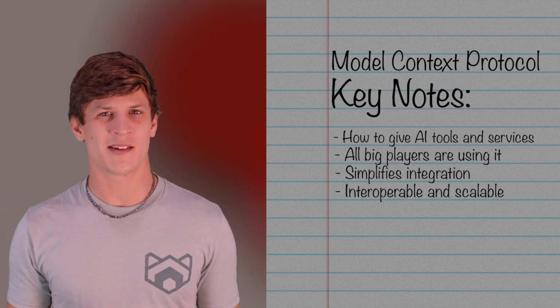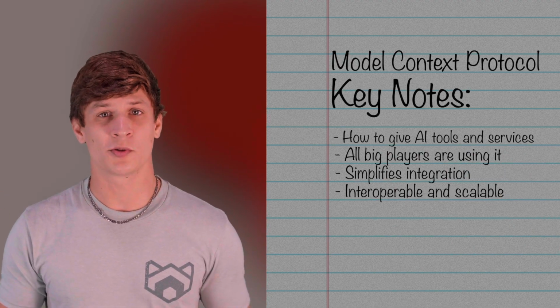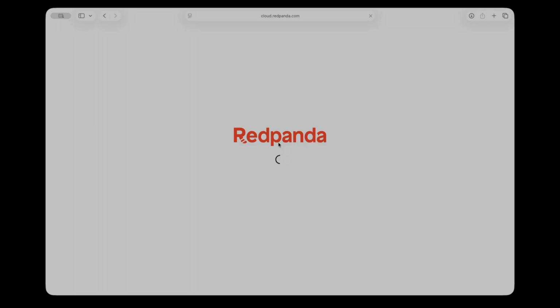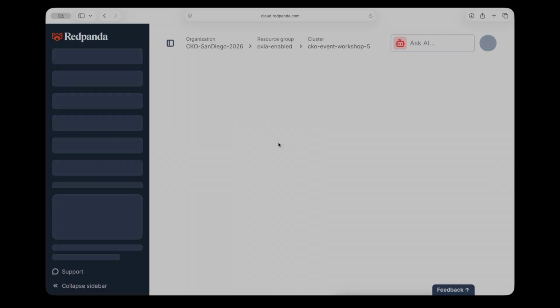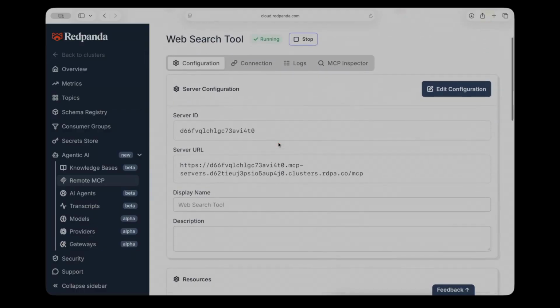Okay, so that was the concept. Let me show you how to actually build with MCP. Recently, I built an MCP server with 2 tools. One of those tools searches DuckDuckGo, and the other takes a URL and retrieves the full web page content. Together, they give my agent the ability to search the web and resolve web pages.